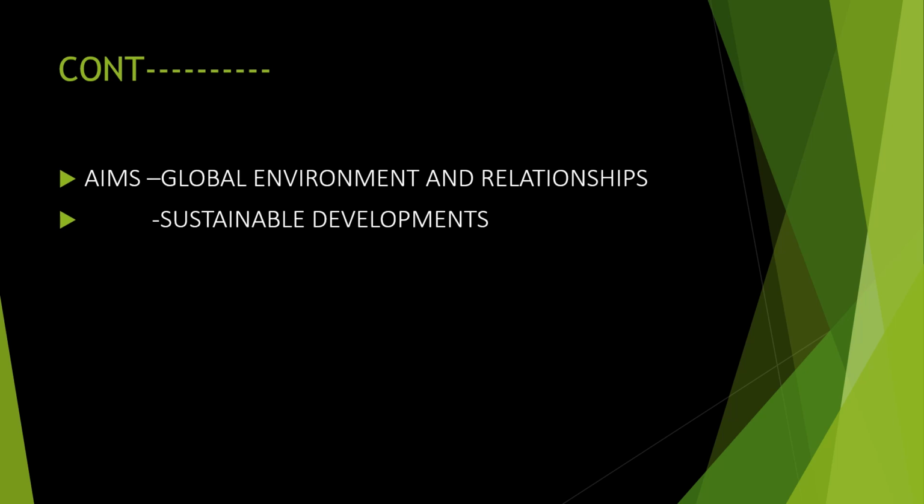That is the global environment and relationship. We know that if a country is making a lot of pollution, it will affect other countries too. So all the countries have to make some kind of agreements and come into a good relationship with each other. So the global environment and relationship is the first aim of this Rio Summit. Okay, and it is for the sustainable development goals. That is the next idea put forward by the Rio Summit.